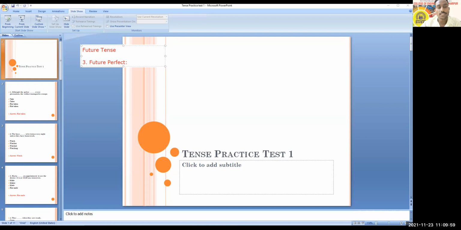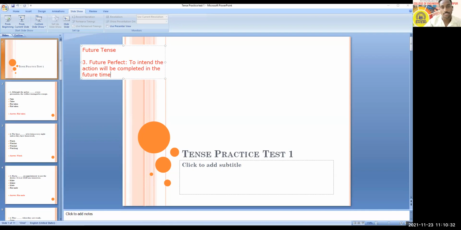Okay, so we imagine that we will complete that action, and accordingly we plan that. For such things, we use future perfect tense. Okay, so the use will be to intend the action completed at a future time, for these reasons.